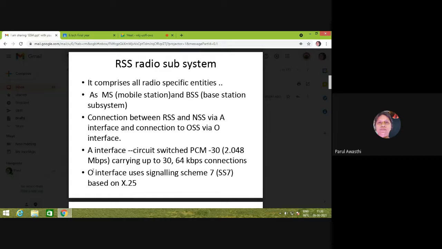What is the A interface? The A interface connects your BSC and MSC, right? So how many BSCs can be connected to one MSC? We can use 30 connections at that time, and every connection has a data rate of 64 kbps. So the overall data which will be there in the MSC will be 2.048 Mbps. The O interface connects your RSS to the OSS, and it is based on the X.25 signaling scheme.